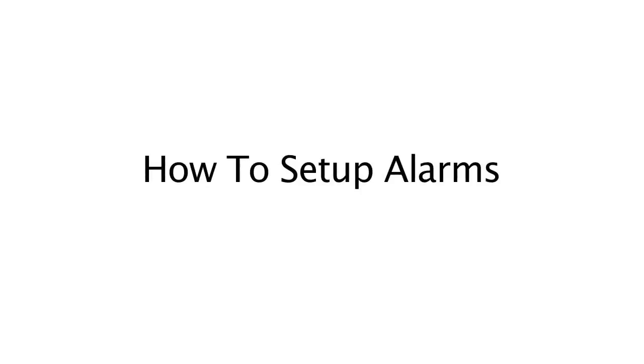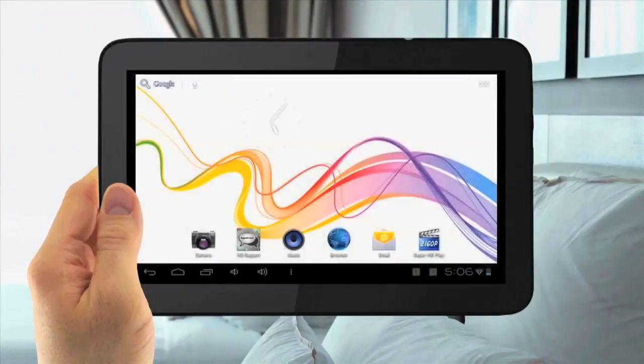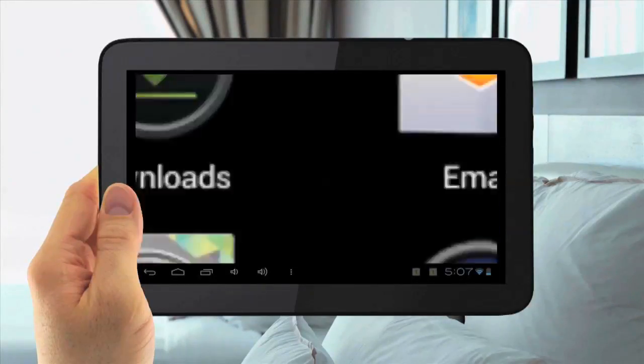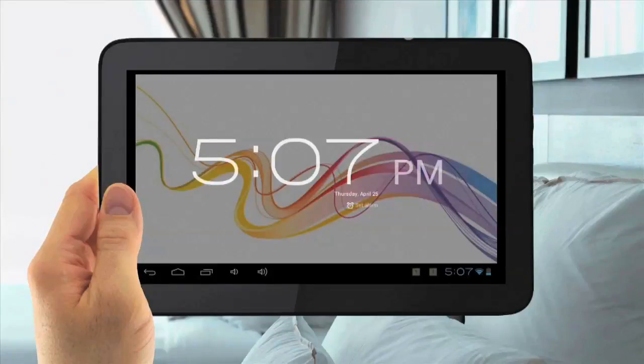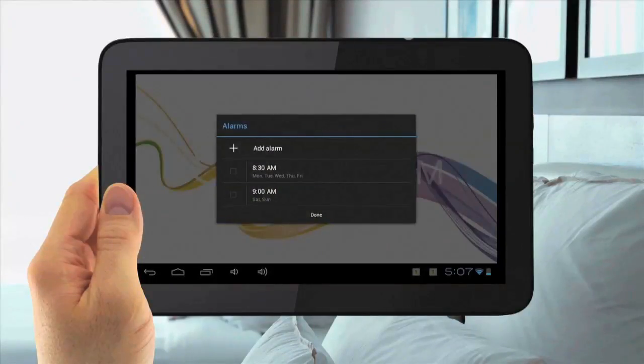How to set up alarms. To set up alarms, hit the Menu Applications button in the top right. Then go to the Clock app. Then hit Set Alarm, then go to Add Alarm.